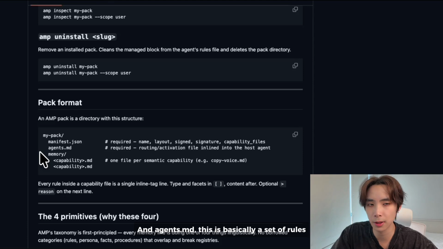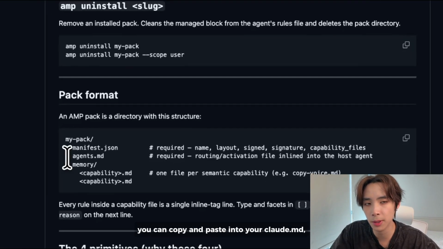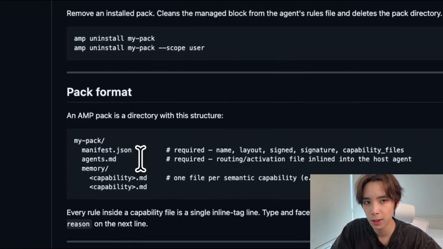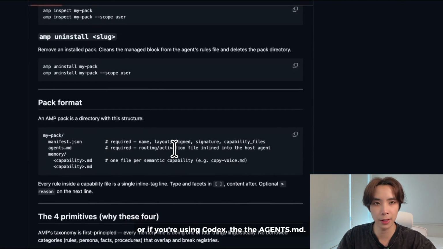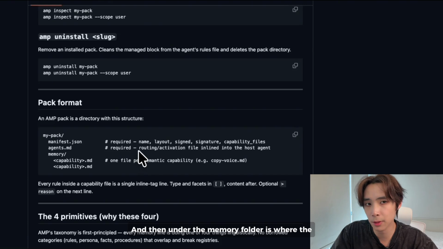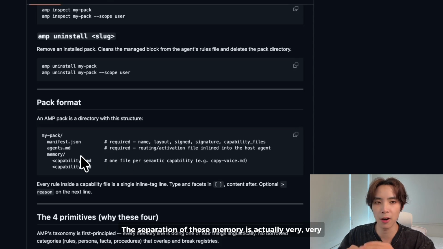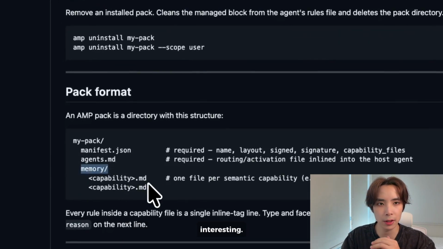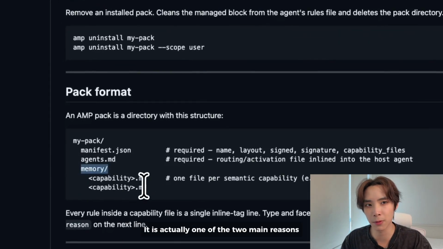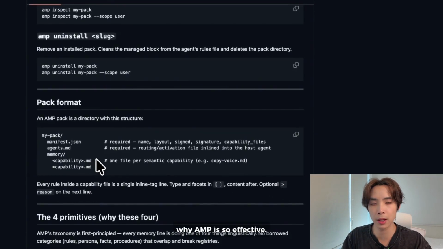And agents.md, this is basically a set of rules you can copy and paste into your CLAUDE.md, or if you're using Codex, the AGENTS.md, right? And then under the memory folder is where the groups of memory actually live. The separation of these memory is actually very, very interesting. It is actually one of the two main reasons why AMP is so effective.